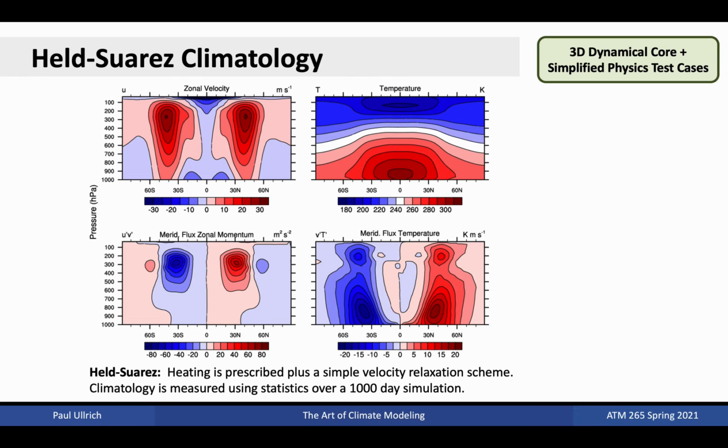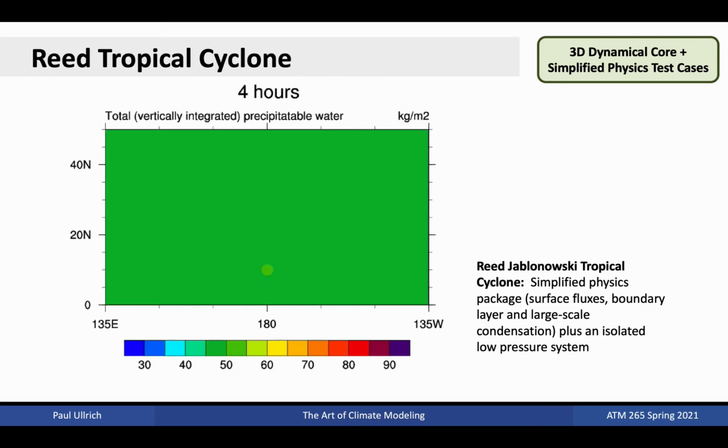These simulations are normally run for 1,200 days, with the first 200 days discarded as spin-up. Climatological variables are then computed over the 1,000-day analysis period, including zonal averages of zonal velocity, temperature, meridional flux of zonal momentum, and meridional flux of temperature. Plots are then compared with reference simulations to assess model performance.